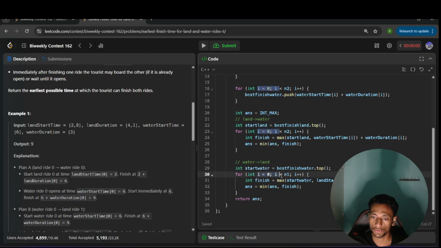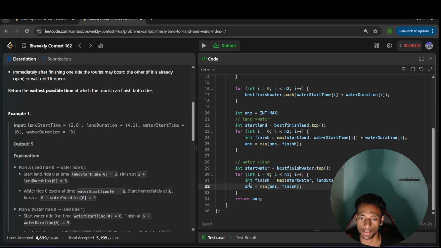So I'll explore all from 0 to n1 minus 1, where n1 is the number of land rides. Similarly, what is the ultimate finish time? The previous finish time I get from here, which I have already fixed. And the current start time, because I have to take the maximum of these. The duration is constant and will be added. After that I know the ultimate finish time, compare this with the answer I have, and ultimately return the answer.